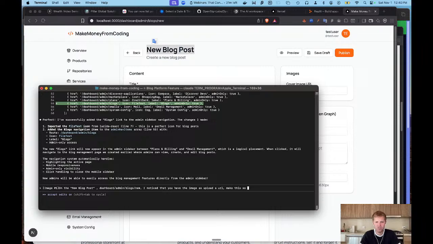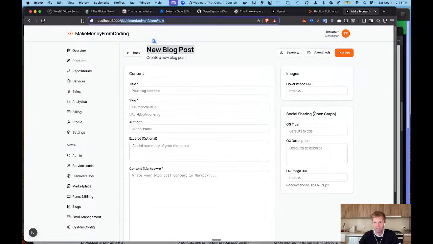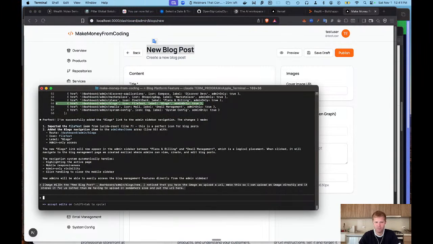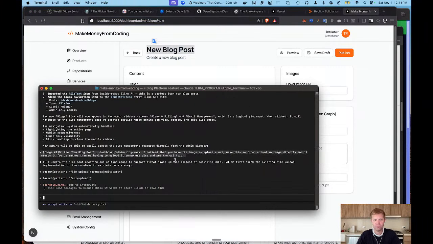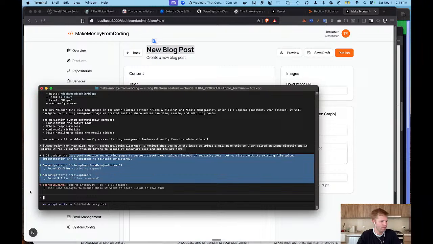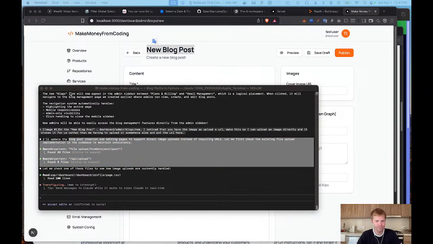Make this so I can upload an image directly and it stores it for us, rather than me having to upload it somewhere else and put the URL here. So now what we're doing is, I don't like that that's like that, and I'm going to say, please change it for me. And it's going to go out and find this and make that change for me. And you see it's searching and trying to find that information.